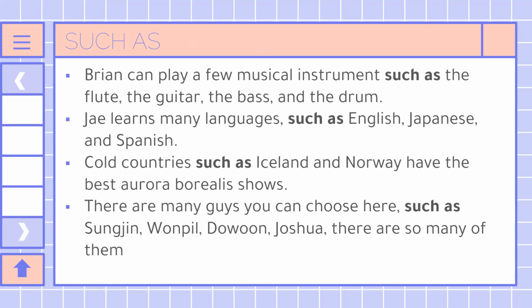Second, Jaya learns many languages such as English, Japanese, and Spanish. Third, cold countries such as Iceland and Norway have the best aurora borealis shows. And the fourth is, there are many guys you can choose here, such as Sunjan, Mobil, Daun, Joshua. There are so many of them.